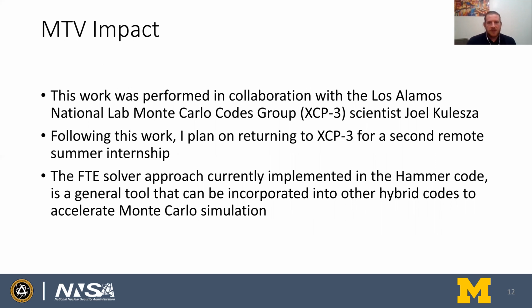This work was performed in collaboration with Los Alamos National Lab Monte Carlo Codes Group scientist Joel Kulesza. After I graduate this year with my master's, I plan on doing another remote internship with that group, XCP-3. And everything we've presented here, the future time equation solver approach to improving Monte Carlo simulation, is general. It's currently implemented in the Hammer code, but it can be incorporated into other hybrid codes to accelerate Monte Carlo simulation.